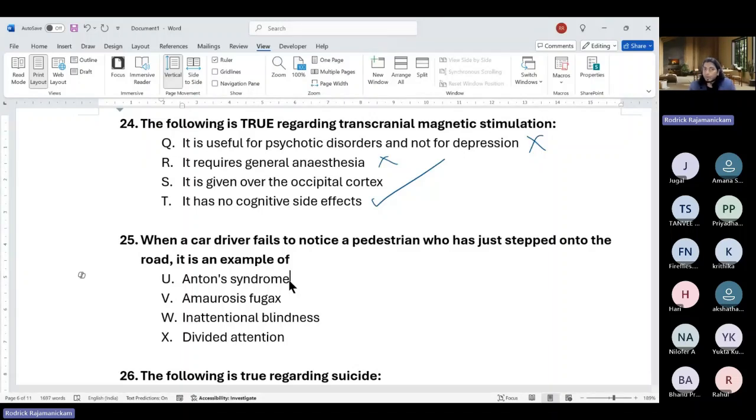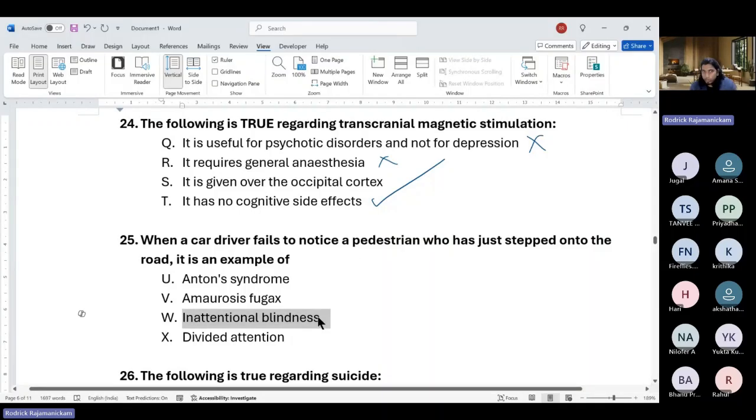That is Anton syndrome. Amaurosis fugax is to do with some sort of stroke happening, and then blood vessels near the retina get damaged, so it is not getting blood supply, and hence they are blind. It is organic. So it is not because of lack of attention.